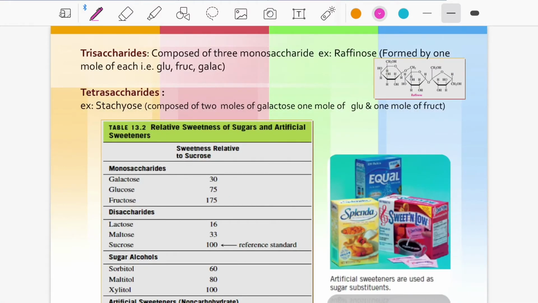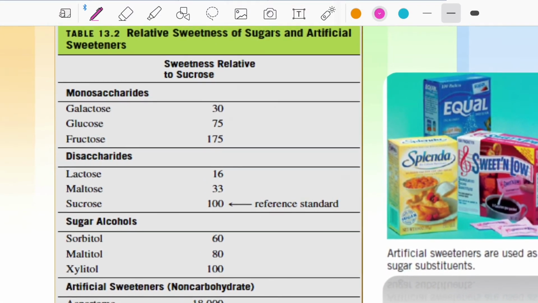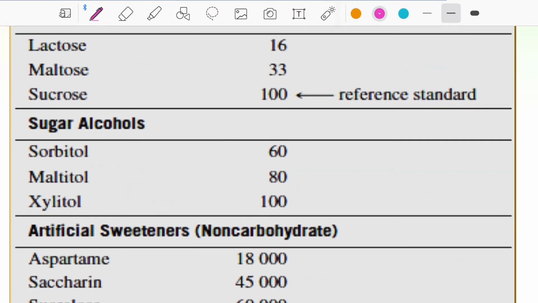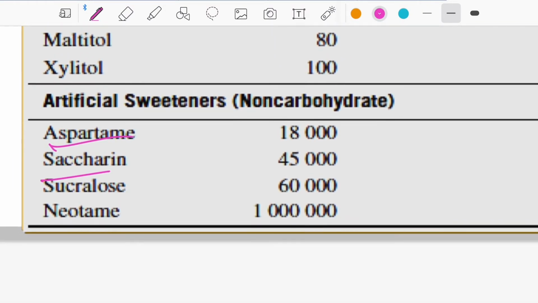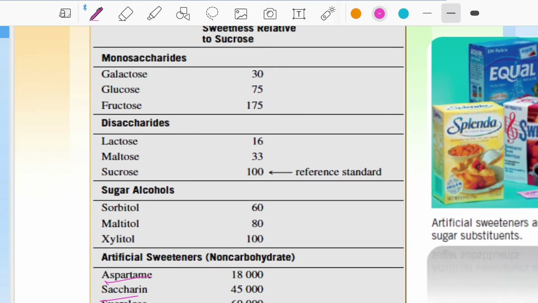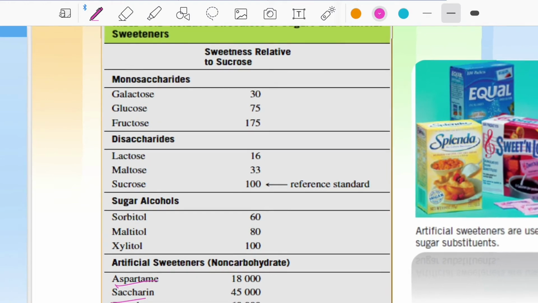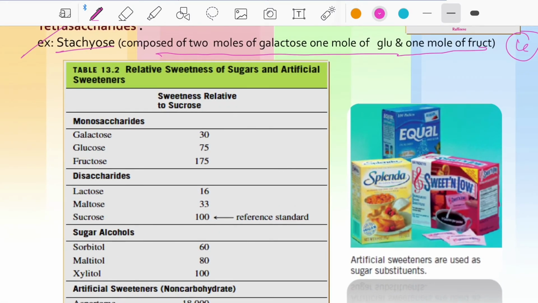Then trisaccharides are composed of 3 monosaccharides, for example raffinose. Then tetrasaccharides, such as stachyose, are composed of 2 moles of galactose, 1 mole of glucose and 1 mole of fructose, totally 4. This is a table of the relative sweetness of sugars plus artificial sweeteners. Artificial sweeteners are aspartame, saccharin, sucralose and neotame. Neotame is much sweeter. This table compares the relative sweetness of natural versus artificial sweeteners.